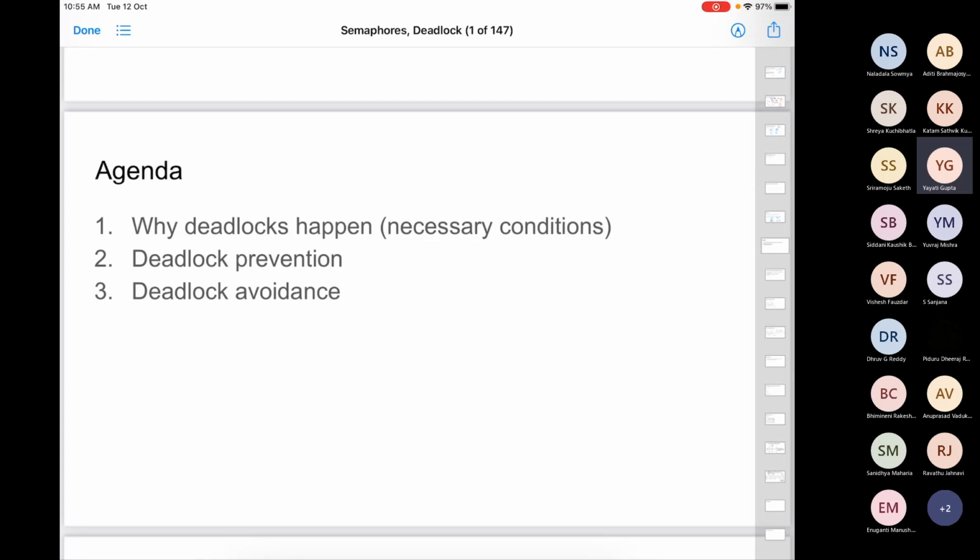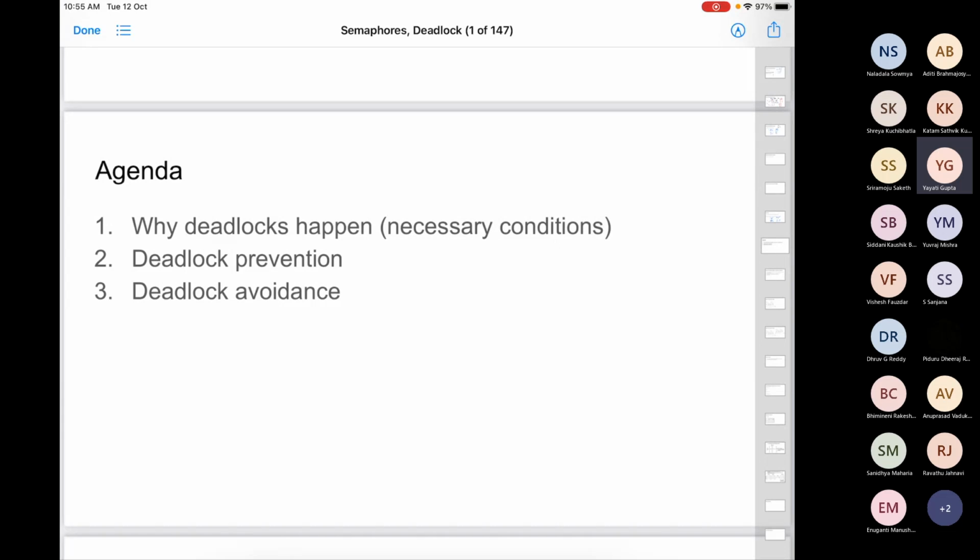Prevention, all of us have heard of. Prevention is better than cure. It's the same thing: you don't let deadlock happen. This becomes the responsibility of the application programmer. Whenever you are writing a program, you should write it so that a deadlock never happens. So it's your responsibility as a programmer.